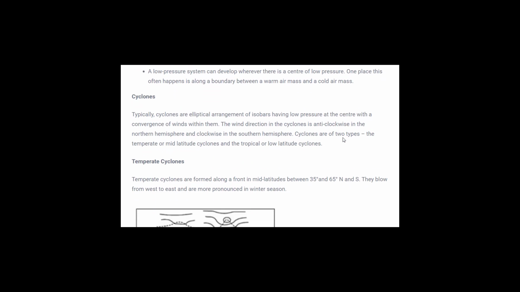So what are these cyclones? If we try to give a definition of cyclones, you might have experienced a cyclone recently, there was a cyclone in Bengal. Almost every year we see some cyclone or the other coming up, because it's a geographical phenomenon and it keeps on happening. So a cyclone is the spiral movement of wind at a low pressure center. There are two terms which we need to know. One is cyclone and the other is anticyclone. We'll study these two phenomena parallelly so that we can understand clearly what a cyclone is and what an anticyclone is.